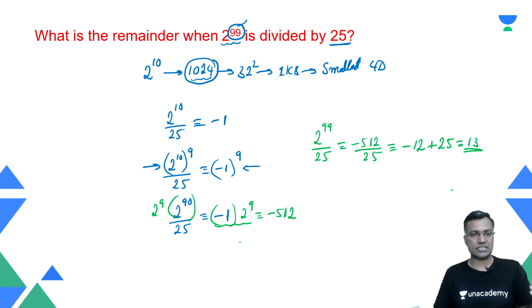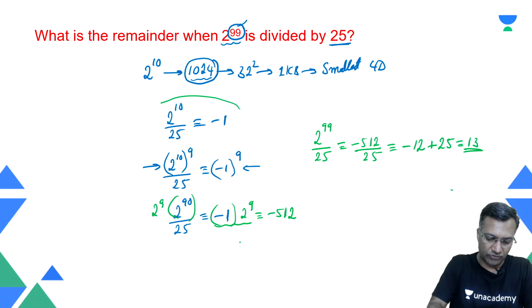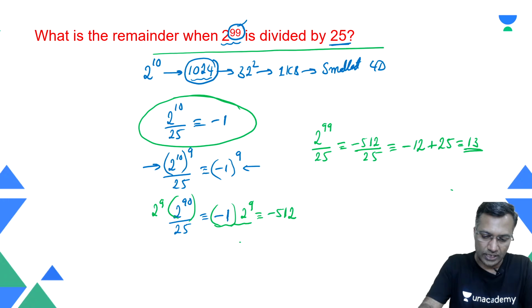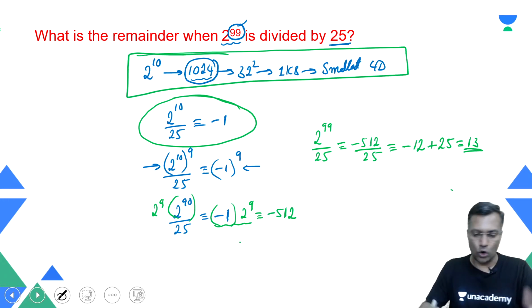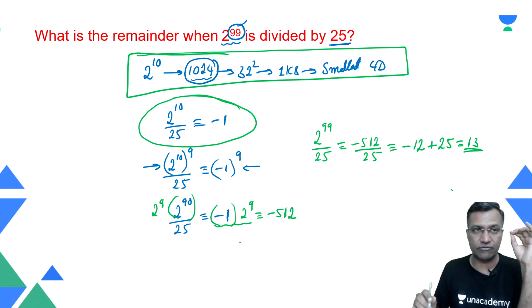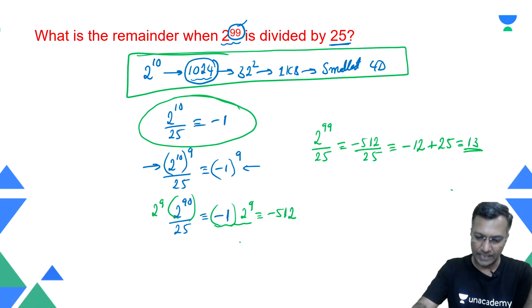Okay, that sets up the preferred remainder idea. Where is the preferred remainder here? In the very first step, 2 raised to power 10. This is the importance of 2 raised to power 10 here. That brings us to the end of this particular lecture. I'm hoping that you clearly understood the importance of preferred remainders today. You guys have to be clear by now. All right, that's pretty much about today's lecture.